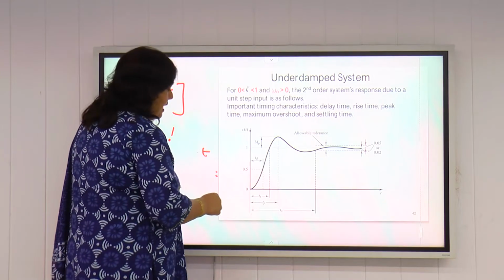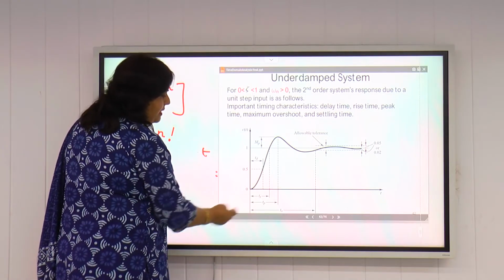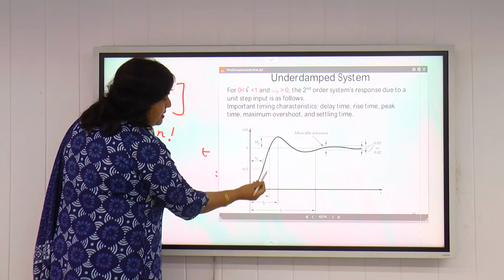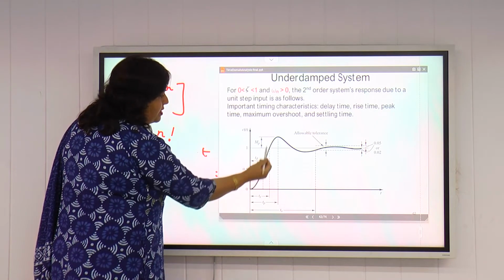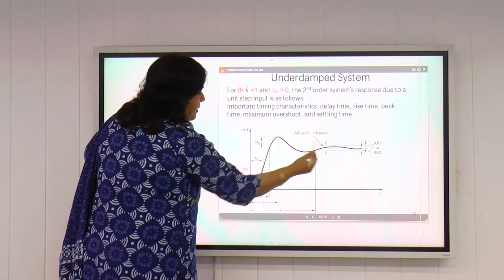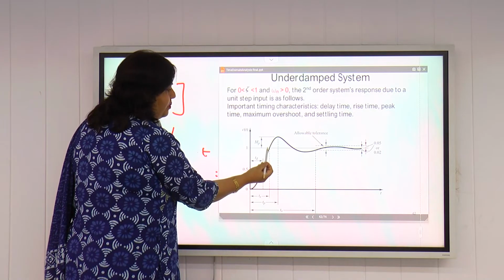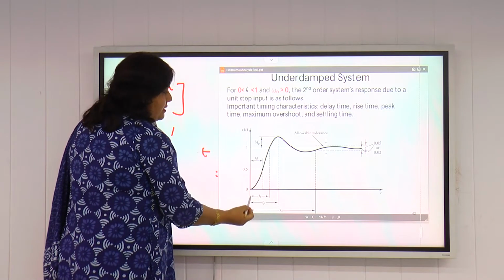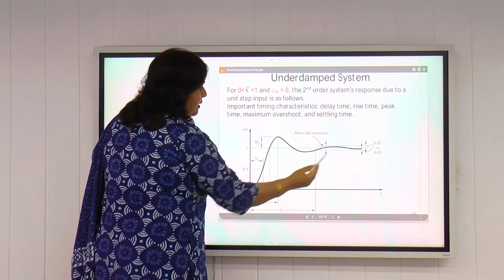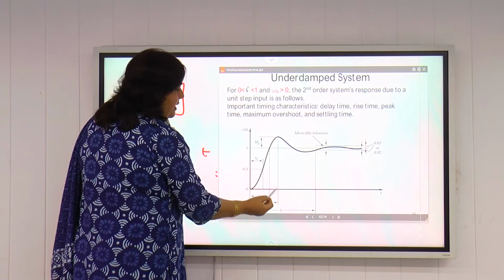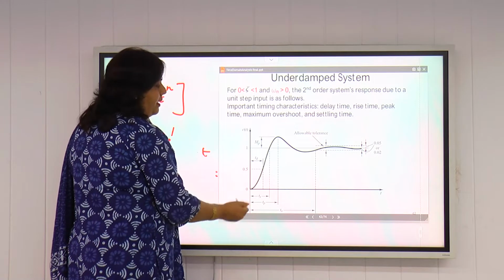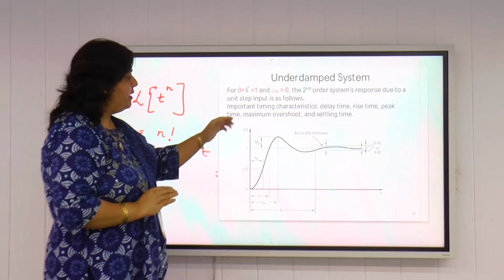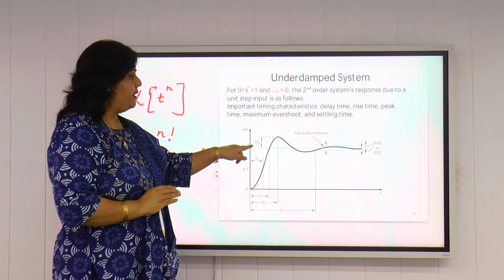If we start with rise time, Tr represents the rise time here. This is Tr. It is the time when the output response first touches the unit step input. The time at which the highest peak of the output occurs is known as the peak time. And what is this highest peak? The magnitude of the highest peak above 1 is known as the maximum overshoot, represented by Mp.